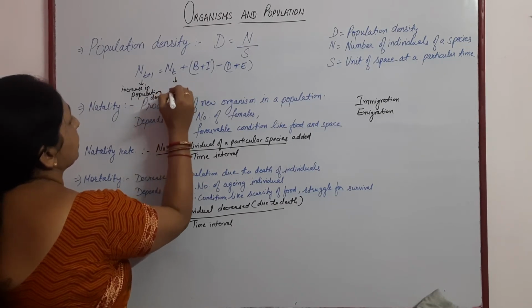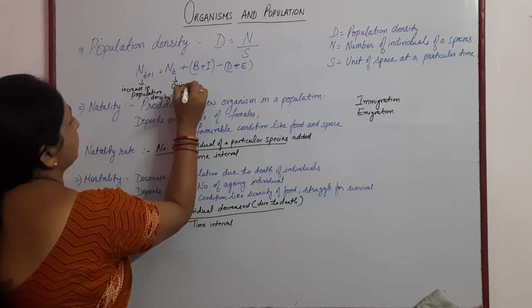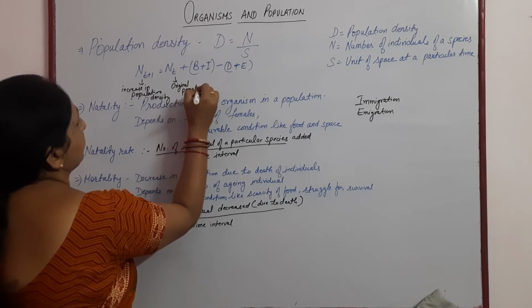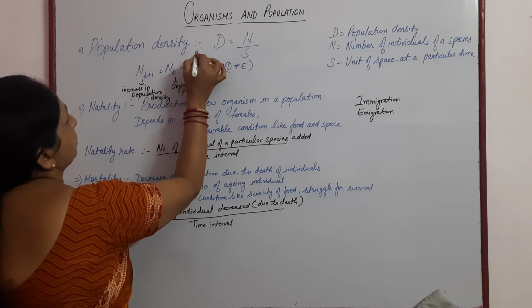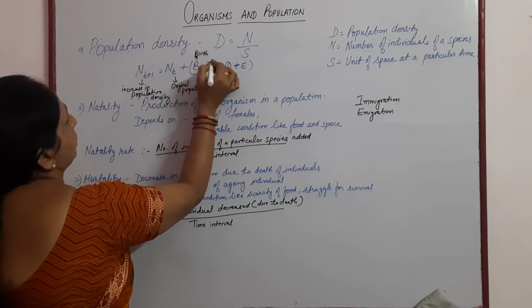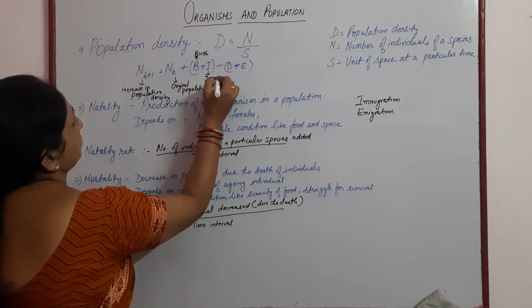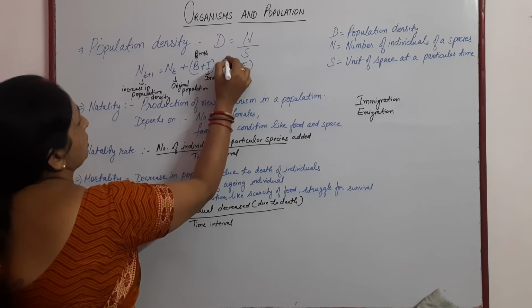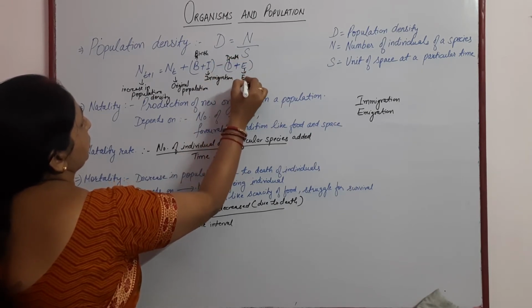Nt means the original population. B means birth, I means immigration, D is for death, and E is emigration.